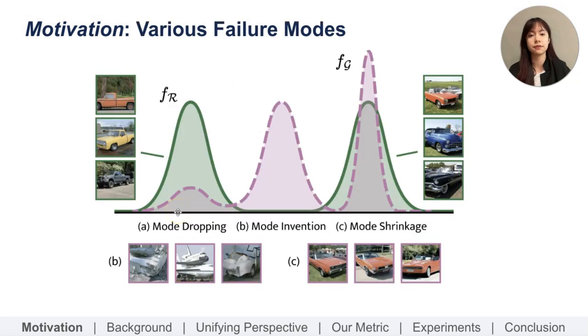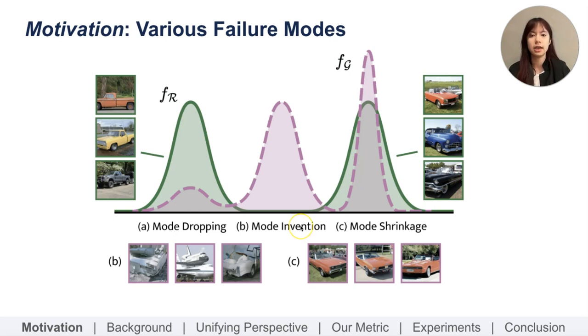To explicate the different failure modes, here we visualize three different ways a model output can be considered suboptimal: mode dropping, mode invention, and mode shrinkage. In this figure, the real, i.e. green distribution is composed of two modes, pickup trucks and sports cars. The pink is the generated distribution. Mode dropping, A, represents one type of recall diversity loss, where the model lacks sufficient coverage of certain real regions, which in this case is pickup trucks.